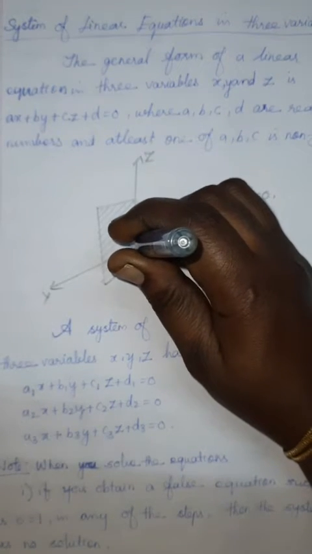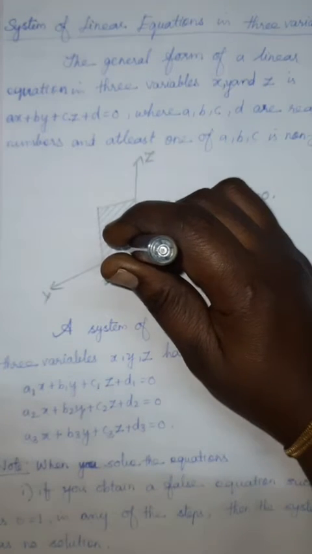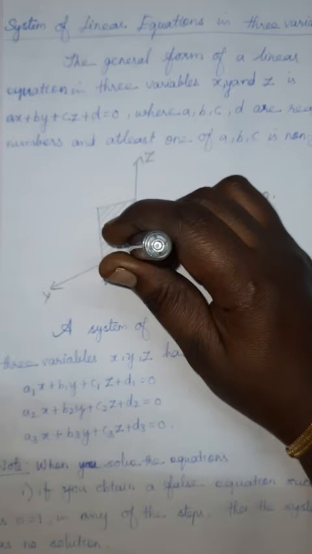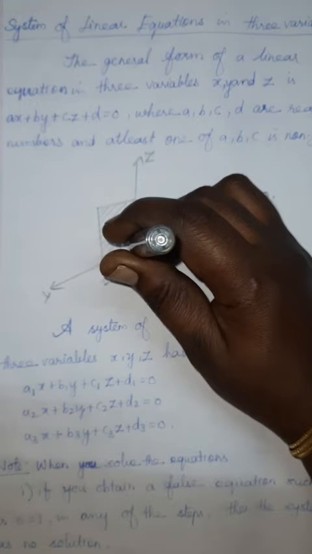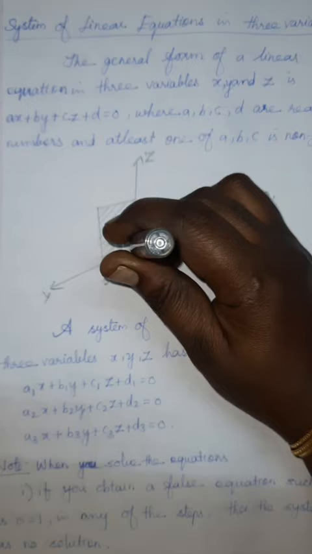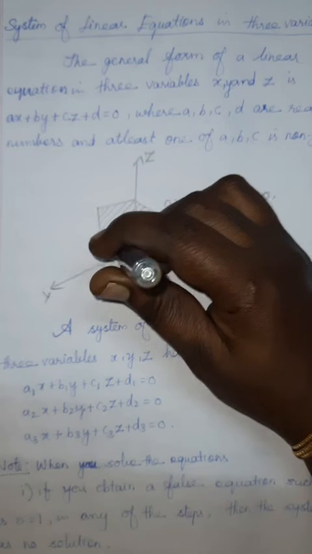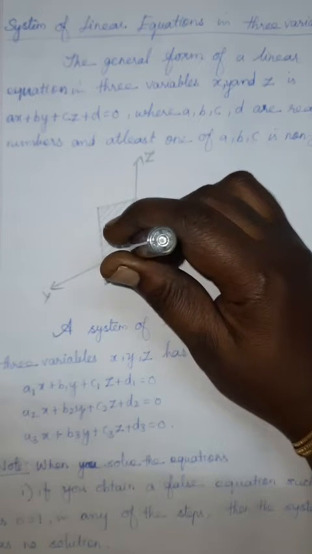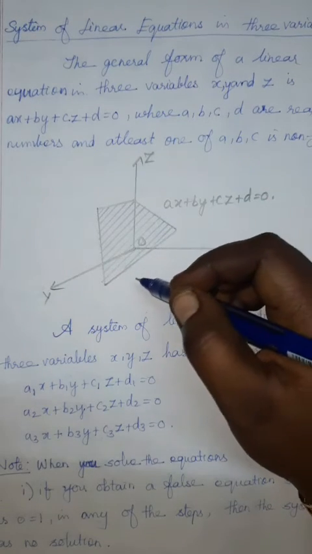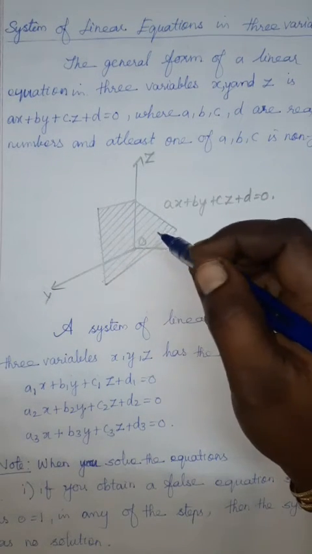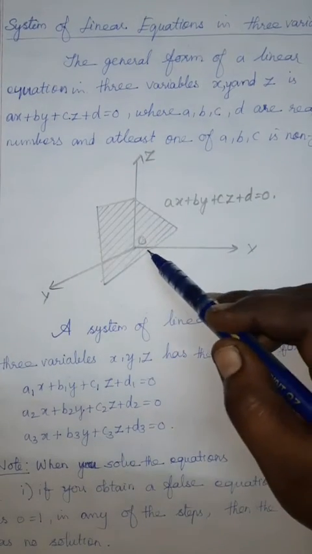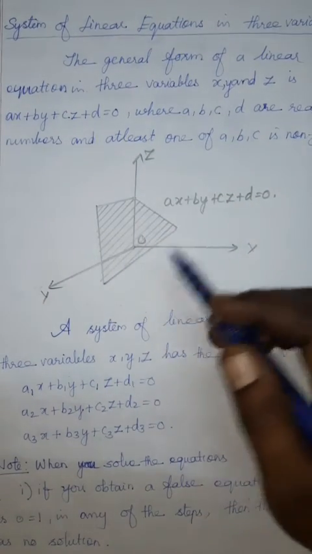The pen I am showing now is perpendicular to the textbook. Each axis is perpendicular to the others: x is perpendicular to the y-axis, the y-axis is perpendicular to the z-axis, and the z-axis is perpendicular to the other two. When you mark the point coordinates, you will get a plane. Depending on the coordinates, the shape will differ.